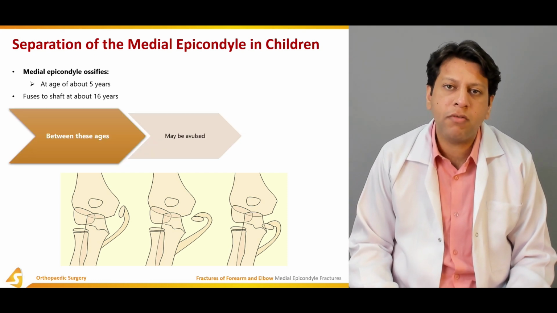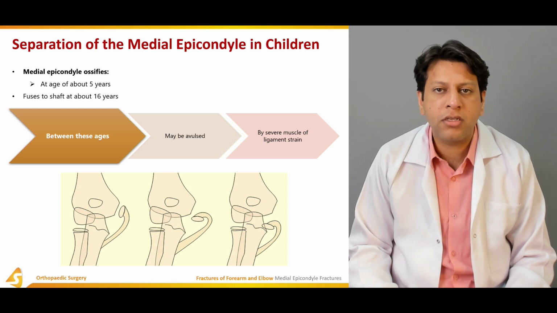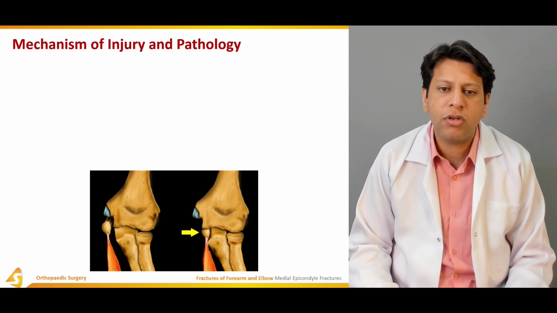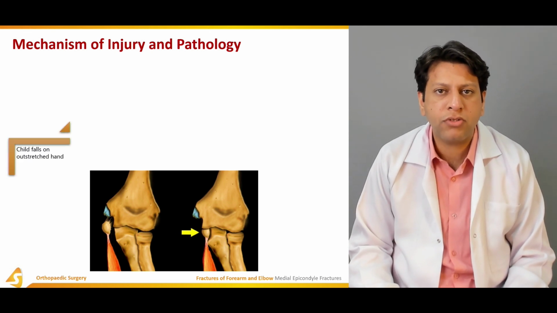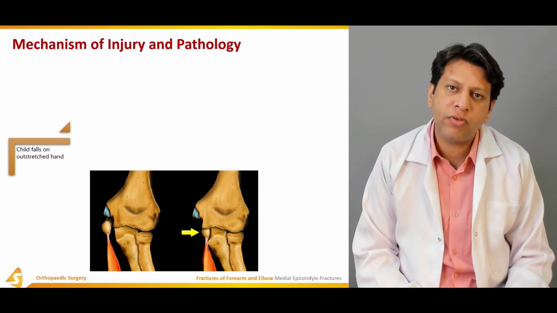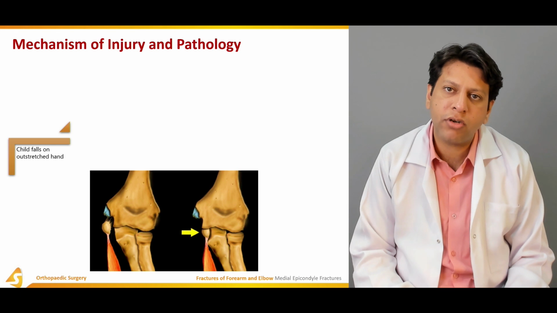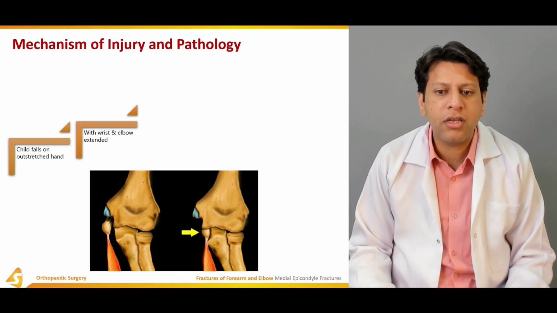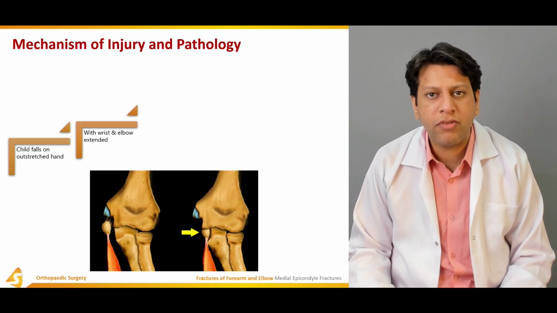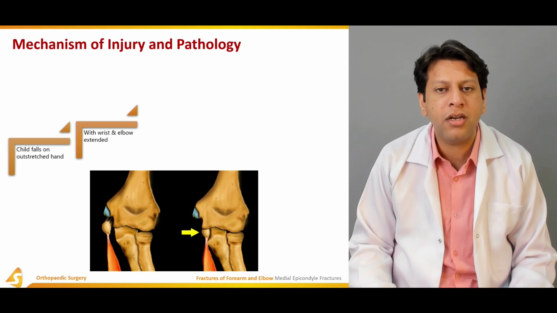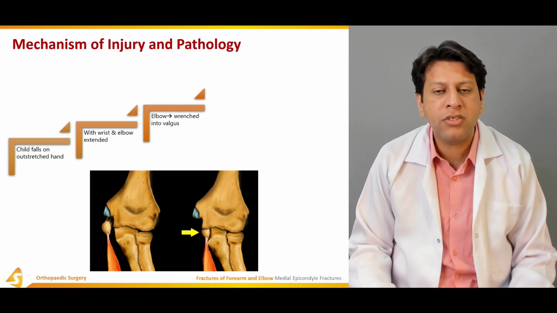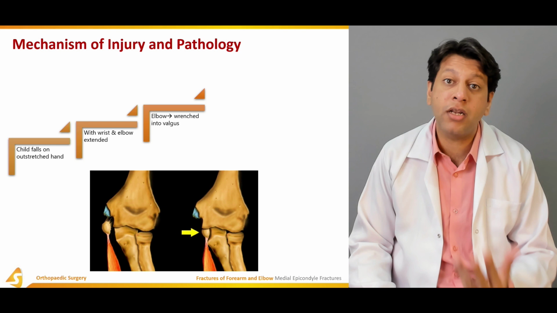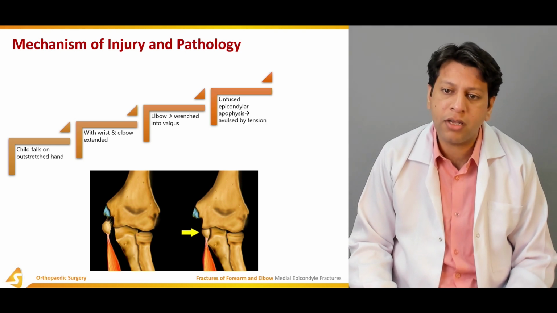Between these ages, it may be avulsed by severe muscle or ligamentous strain, or it could be due to trauma injury as well. The mechanism of injury and pathology is such that usually the child falls on the outstretched hand. As with the lateral condyle, where there was a varus stress on the elbow creating a lot of stress on the lateral side of the elbow joint, in case of a valgus stress, it creates a lot of problems on the medial side of the elbow joint. This results in the wrist being extended and the elbow extended with the elbow resting in valgus. This results in a medial epicondyle fracture or even a medial condyle fracture, or avulsion of the medial epicondyle.